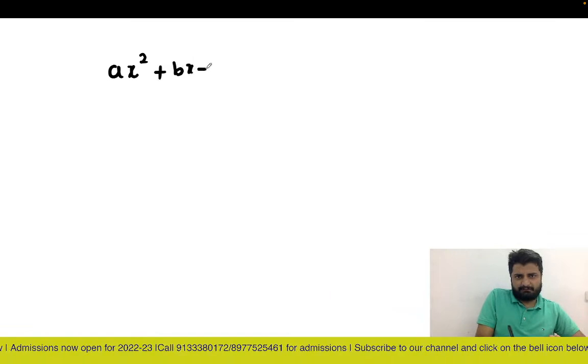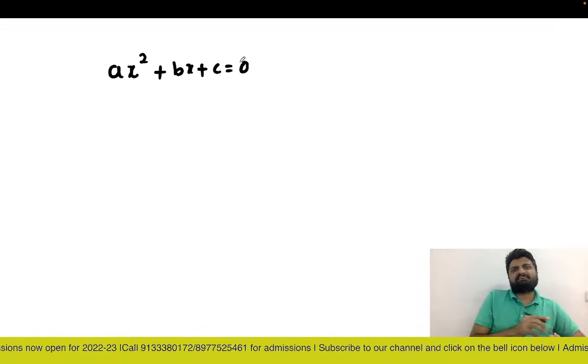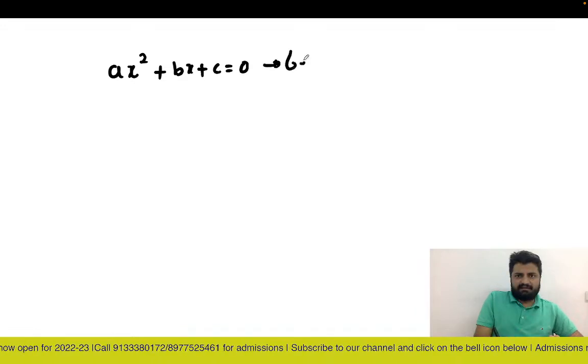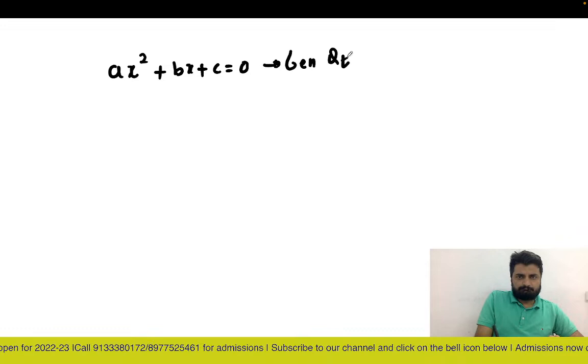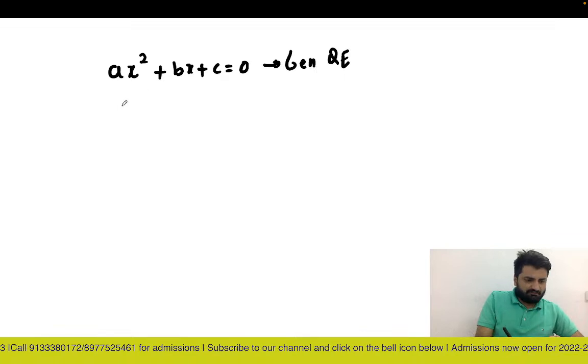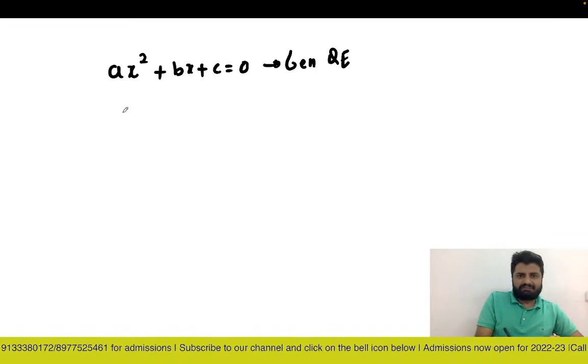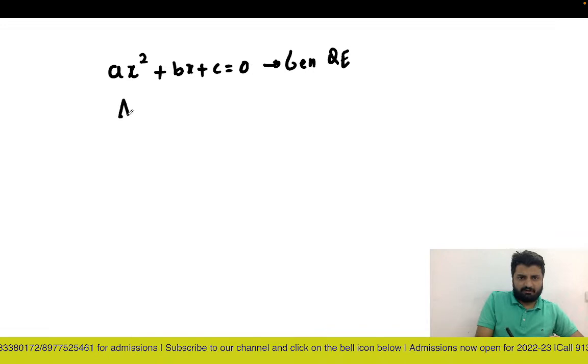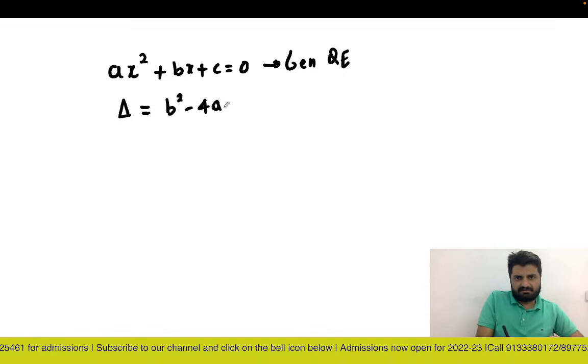Now let's talk about a few basics of quadratic equations. Again, I'm hoping any average student should know this. For any quadratic equation, the name itself says the maximum power will be 2: ax square plus bx plus c equal to 0. This is the general quadratic equation. In this quadratic equation, you have various types. To find out the nature of the roots, you need to find the discriminant delta, which is nothing but b square minus 4ac.